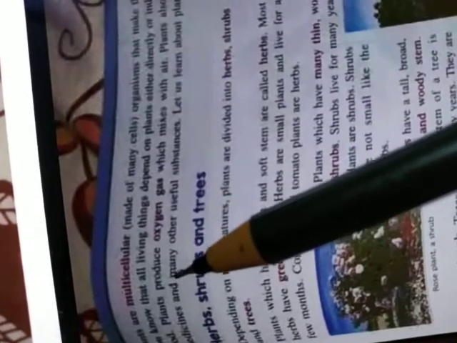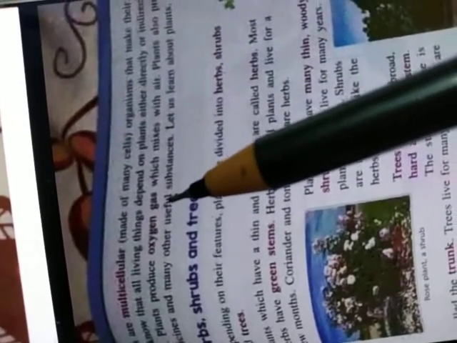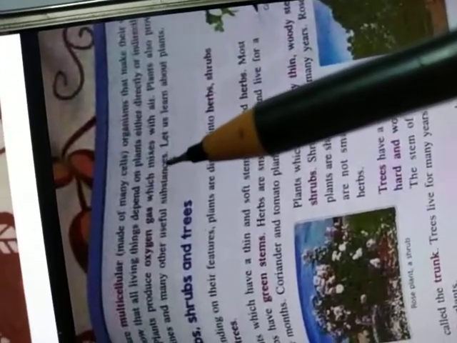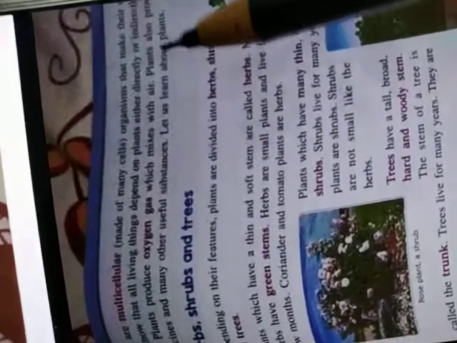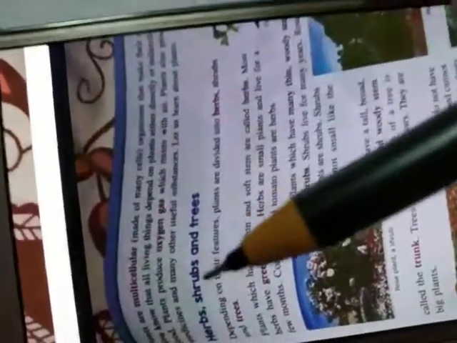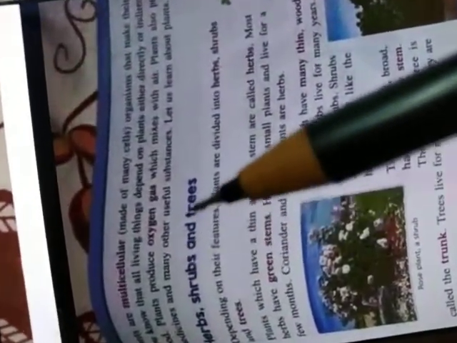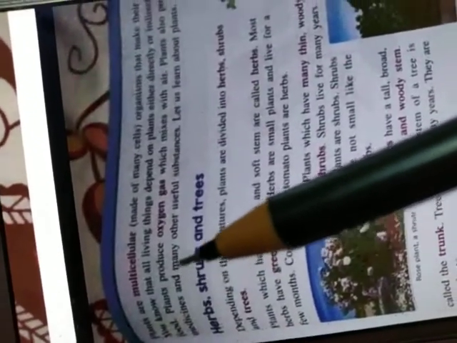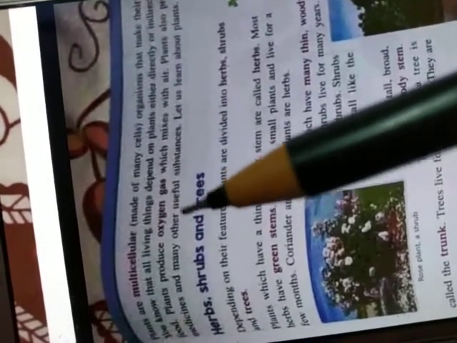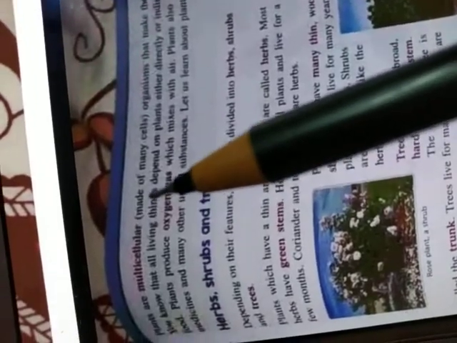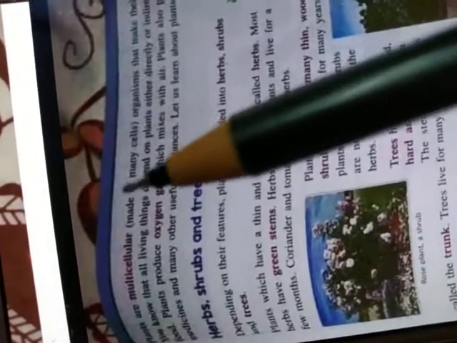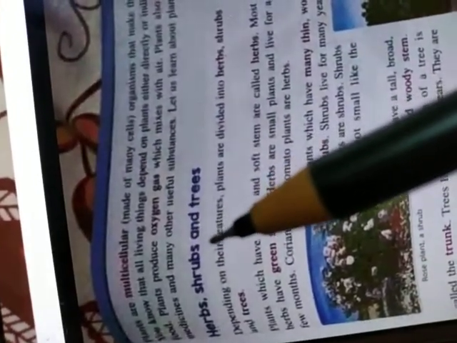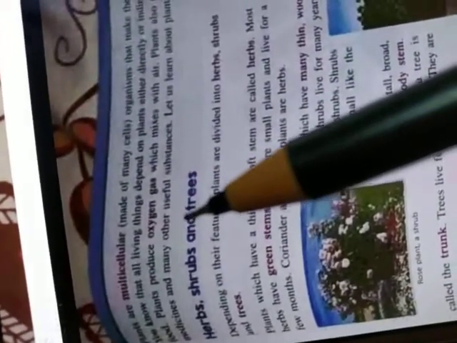Besides this, plants also produce oxygen gas, and this oxygen gas is necessary for our respiration. On the other hand, plants also provide us different kinds of materials which are very useful for us, such as medicines, spices, woods, fruits, etc. So these are the importance of plants. We have to know the types of plants.